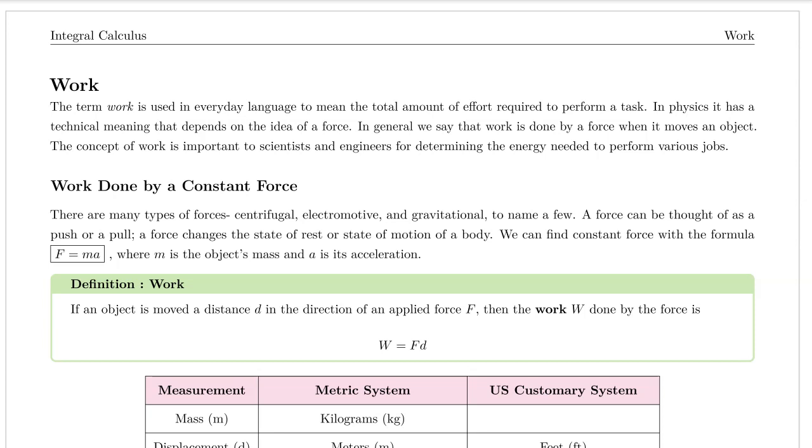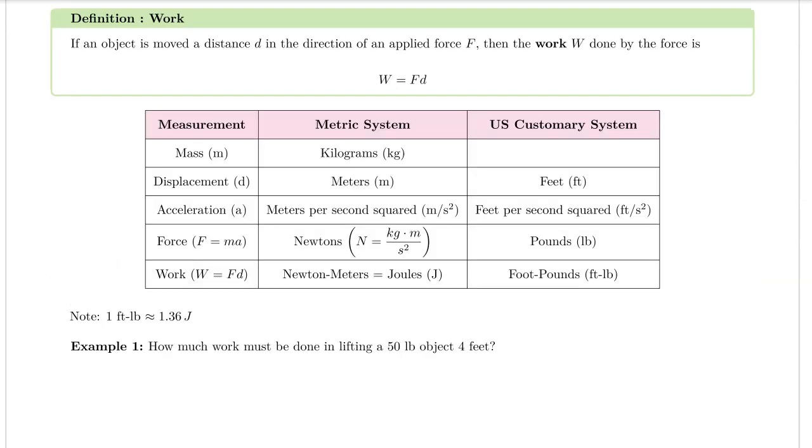So let's define work. If an object is moved a distance d in the direction of an applied force F, then the work W done by the force is W equals force times distance or displacement. Here we have a table that will help us if we are looking at various calculations and measurements in the metric system versus the US customary system.